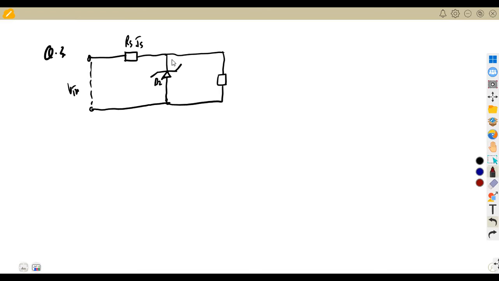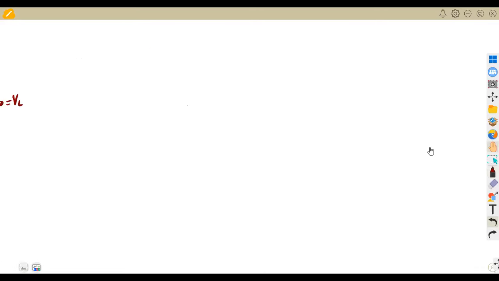According to the currents, the supply is the one that is going to give us this current of IS, which is going to branch into the Zener, and the other one is going to branch into the load, which is the load current. At the output here, we've got our load current, or we are talking about V out, which is simply VL at the load. So that is just the basic of what you're given there.